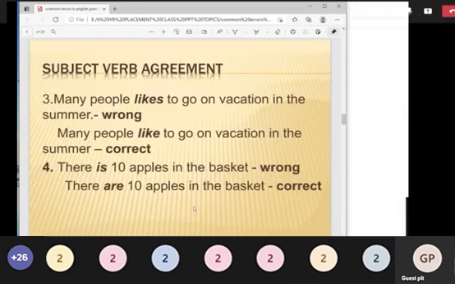It is not like that. Learn the rule correctly. If it is an introductory word there, you can't find out whether it is singular or plural. So what you have to do is see the next subject. If that is singular, use singular. If that is plural, use plural. That is the actual rule. So know the rule and write the answer accordingly.